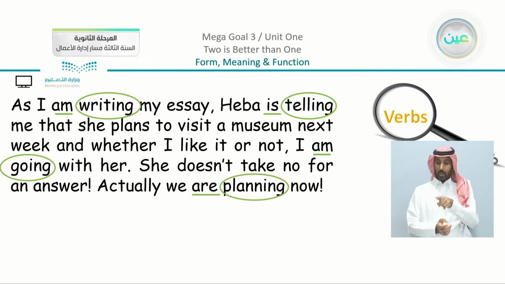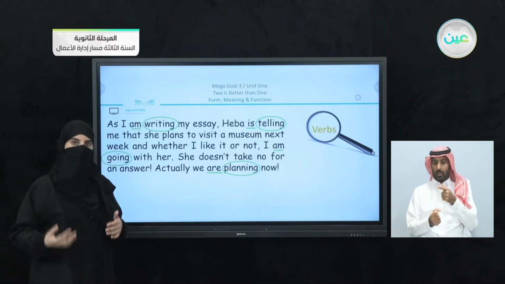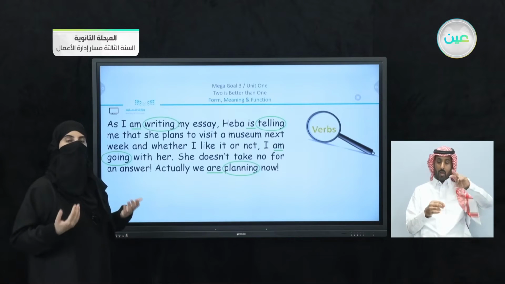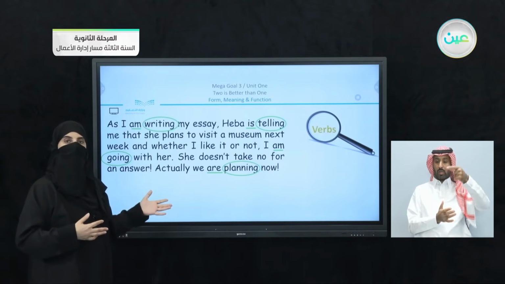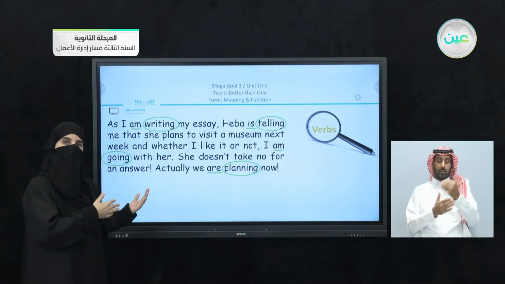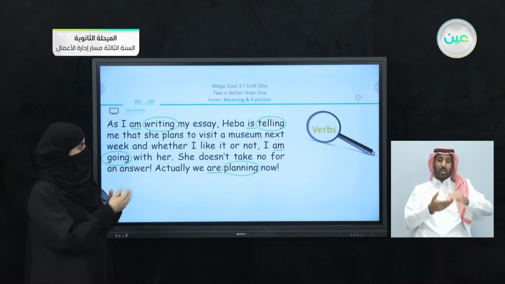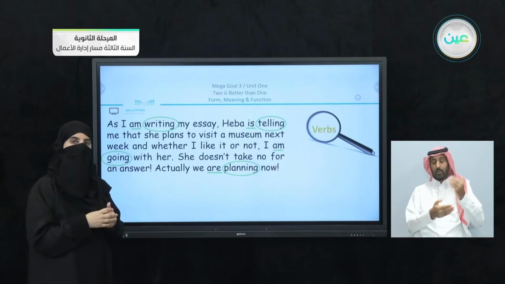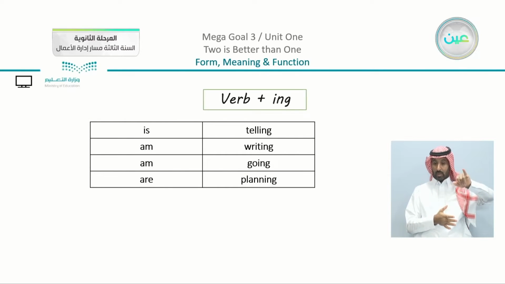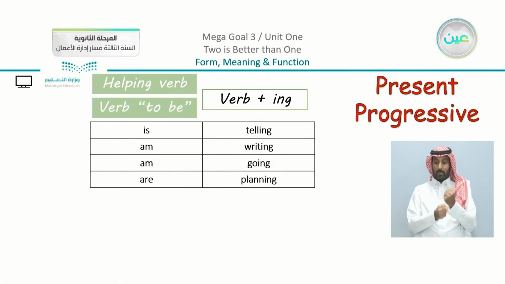We are planning now. So what's the difference between the first group that I mentioned, which is the present simple? I have here different verbs. You can see that we have all of these verbs. What do they have in common? Just look here with me at the verbs. We can see that they all have ing, and before them there is what? First of all, there is a helping verb, and then there is the main verb with the ing part. So all of these verbs are what we call the present progressive.